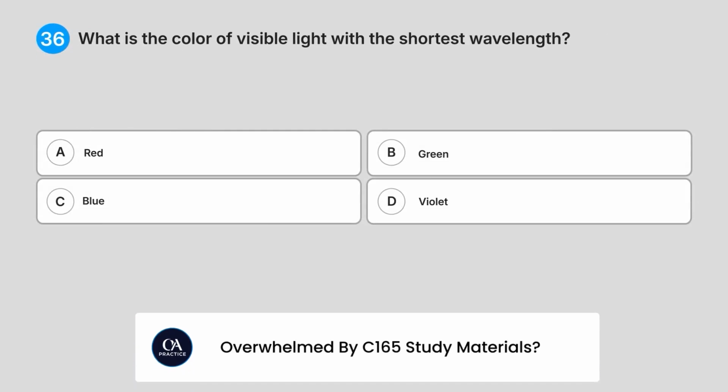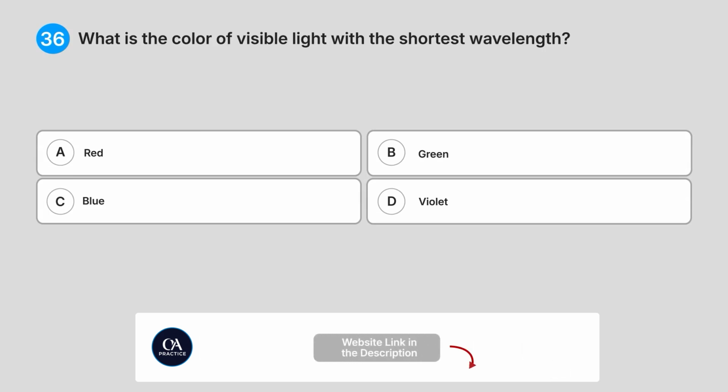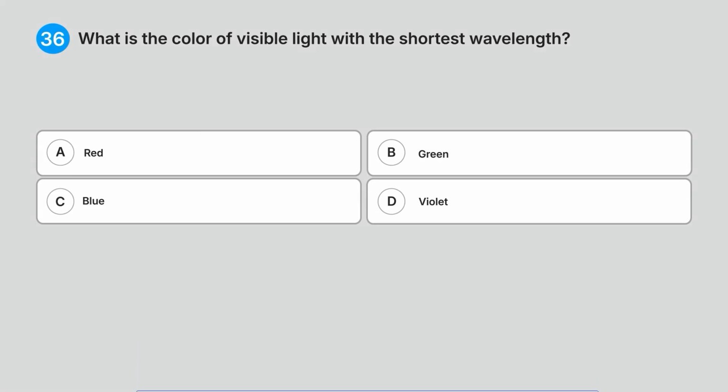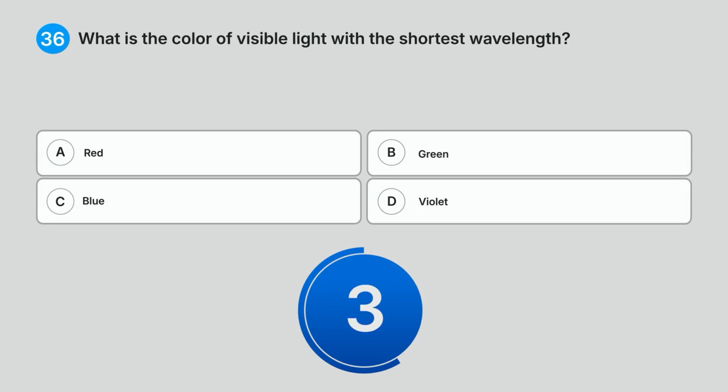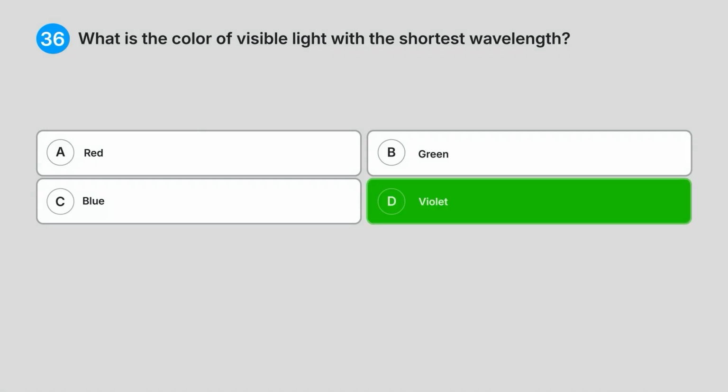36. What's the colour of visible light with the shortest wavelength? A. Red. B. Green. C. Blue. D. Violet. What do you think is the answer? Correct answer, D. Violet.